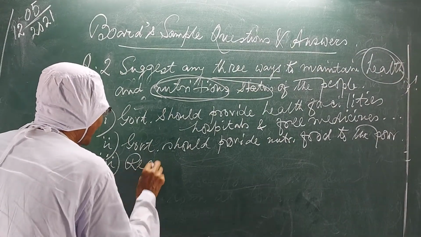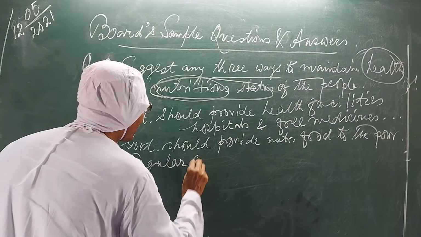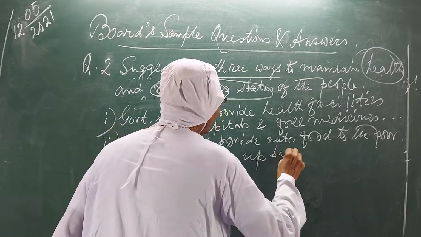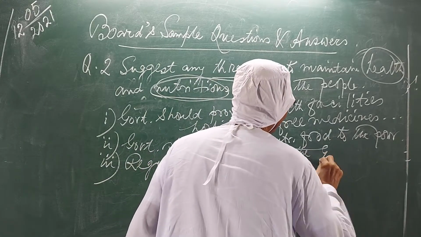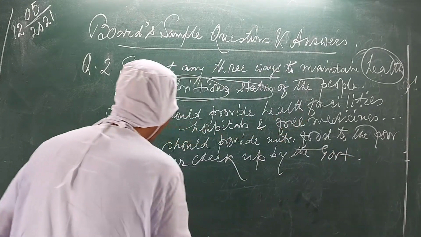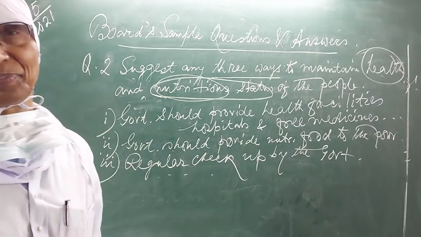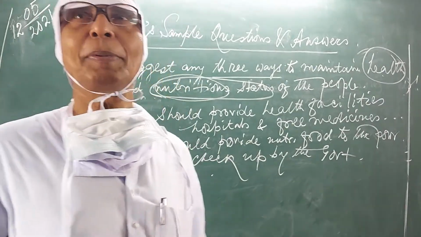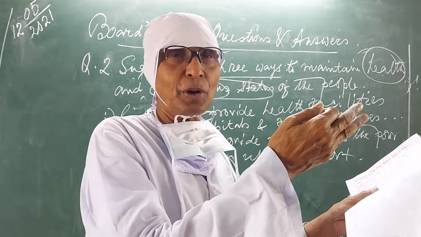Regular checkup, whether the people are suffering from any disease. If regular checkup is there, then people can know whether they are suffering from any disease.